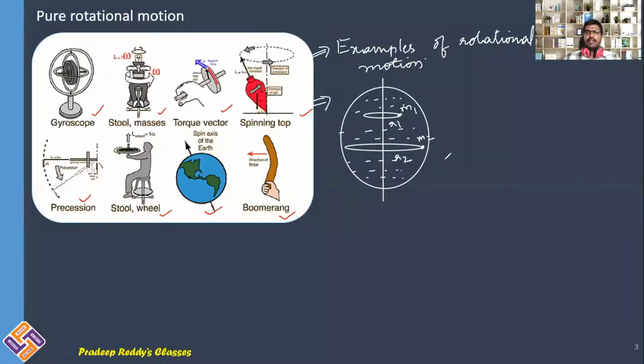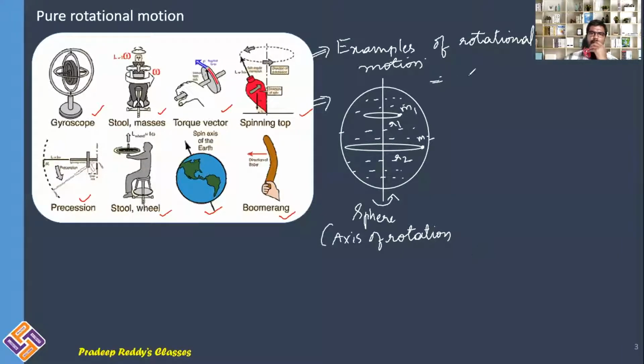Students, in this slide, I have shown you many examples of rotational motion. Now let me explain how to deal with pure rotational motion. Now I am considering a sphere, and this sphere is rotated about a fixed axis. This is the axis of rotation. Now every particle is at a different distance from the axis of rotation.